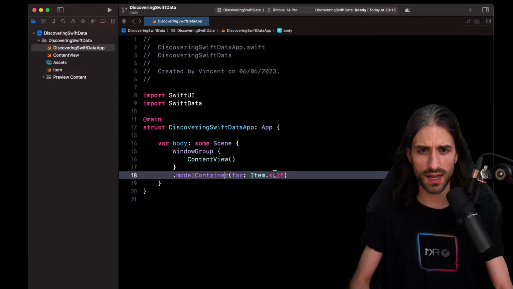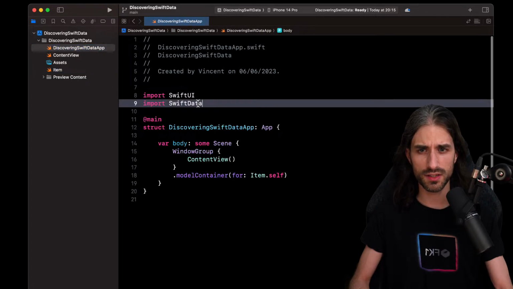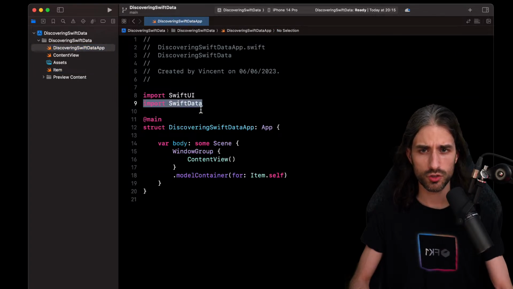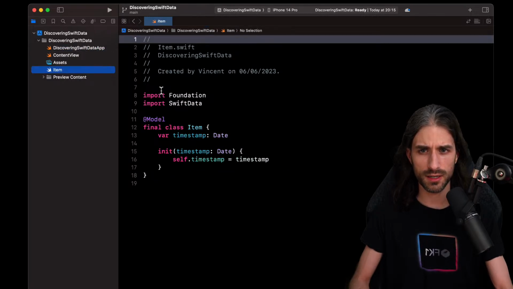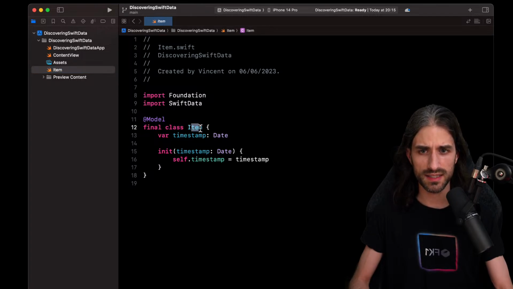Okay, so it seems here Item is the top level in the hierarchy. So let's see what it is. First thing, I didn't highlight it, but of course we had to import SwiftData to be able to use this modifier. So in Item, we import Foundation and SwiftData, and we can see we have a class which is an Item. There is only one property, which is the timestamp. So I guess it records when the item has been created, the bare minimum you need for a demo app.